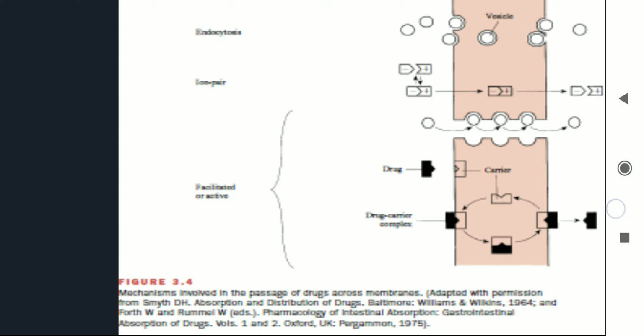Where the carrier will dissociate, and the carrier will now again be free, and it will be able to pick up a new drug molecule, and this drug molecule is able to go and elicit its pharmacological response at the required cell receptor. That is, whenever the receptor or the active site of the drug is within the cell.